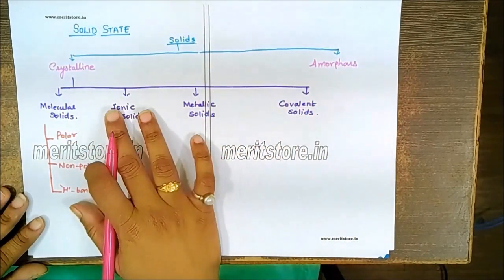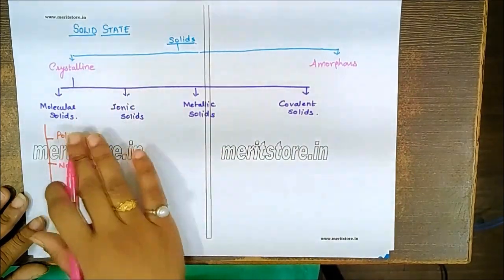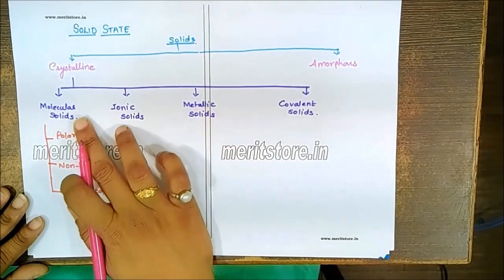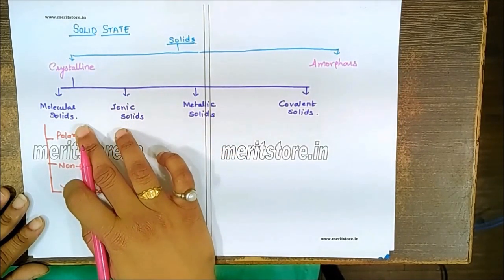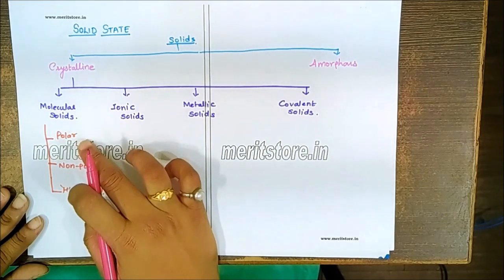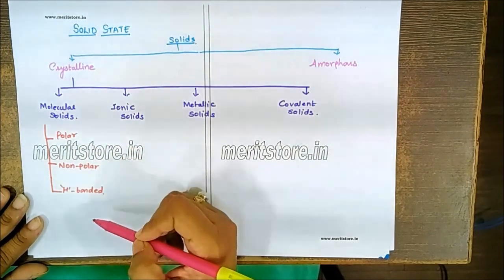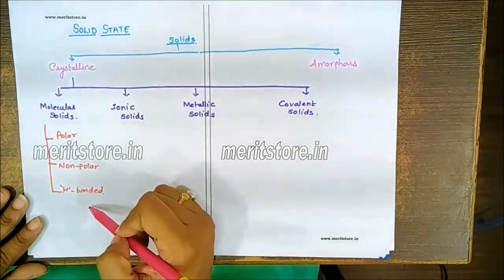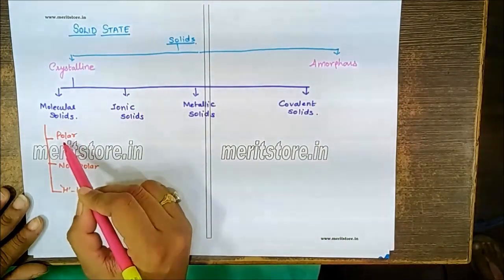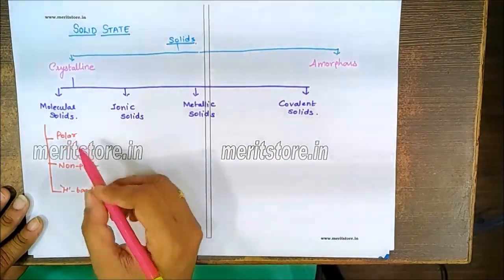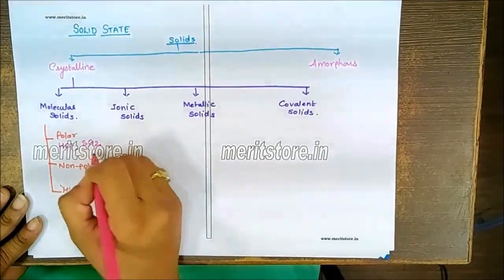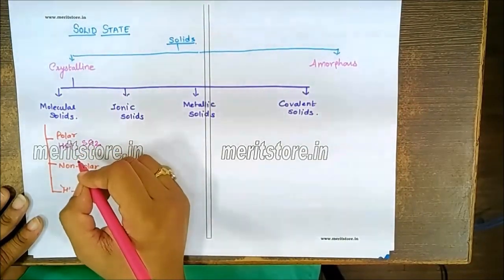Now, in case of crystalline solids, we know that depending on what the constituent particles are, we classify them into four types. It includes molecular solid, where the constituent particles are molecules of the same compound. Now, depending on which type of molecules you have, you classify them into three different types: polar, non-polar or hydrogen bonded molecules. For example, polar molecules are molecules like HCl or SO2, which have dipole-dipole interaction between each other.